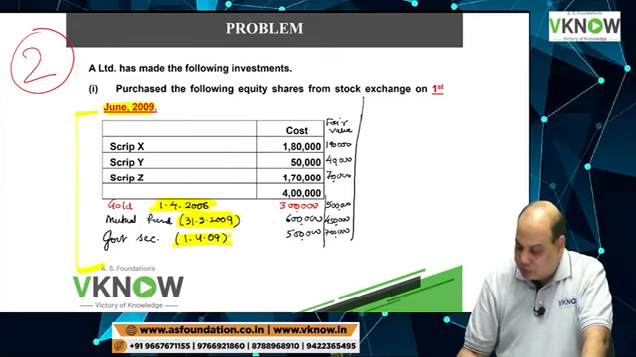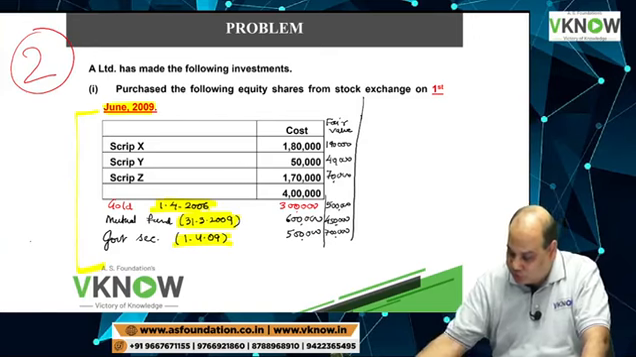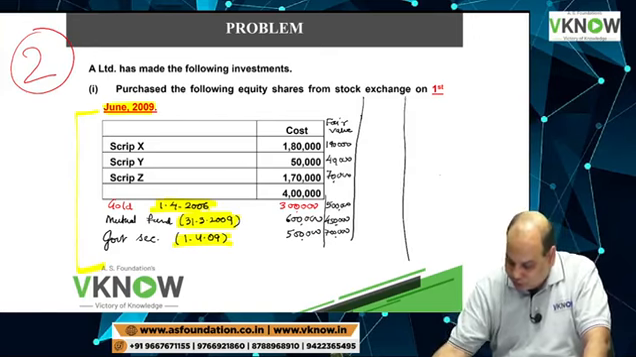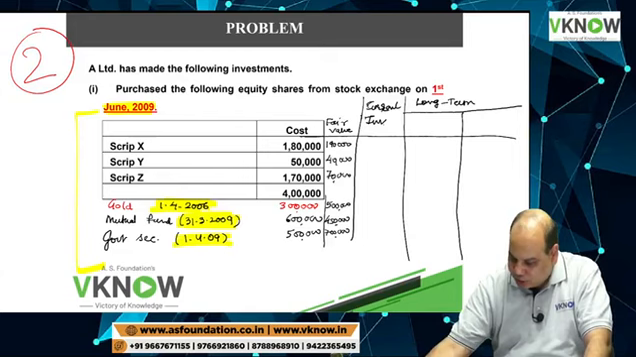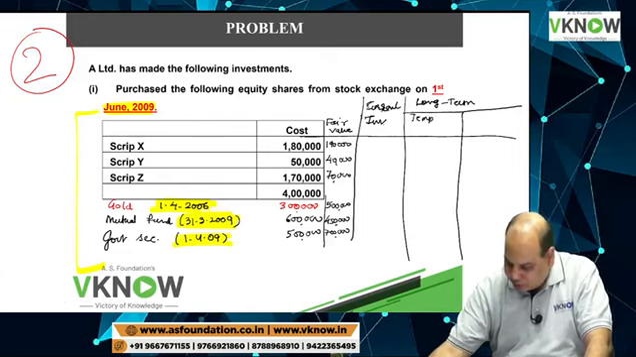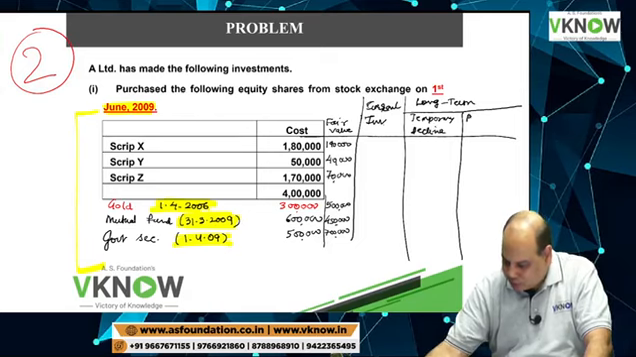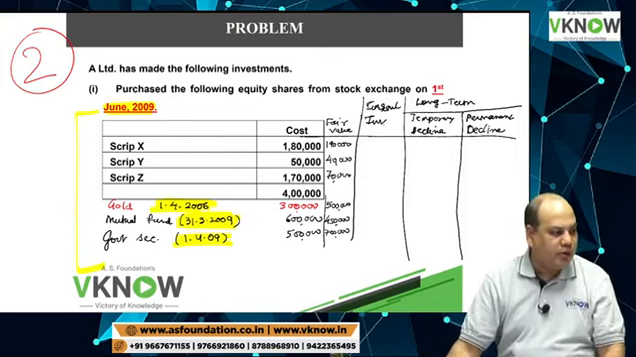Question is silent. What the student should do? He should assume three things. First, he can assume that all these investments are current investment. Second, you assume investments are long term investment. Under long term investment, you make two assumptions: temporary decline, and you can assume permanent decline, or you can say not temporary decline. Is it right?